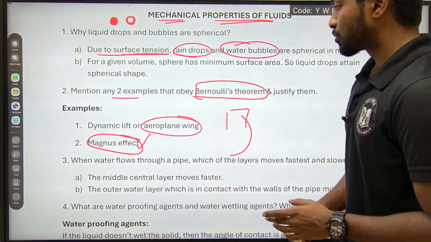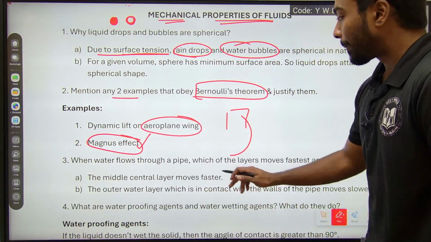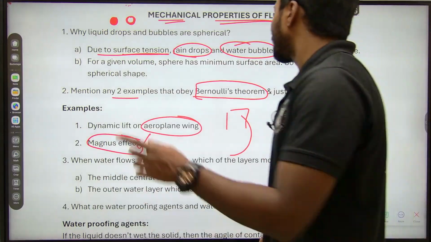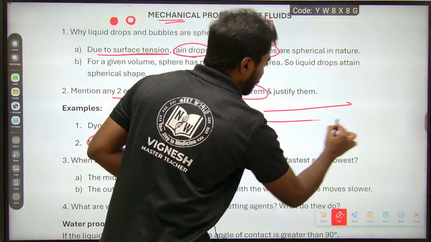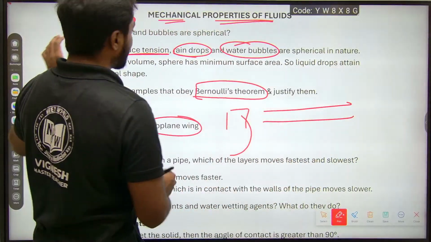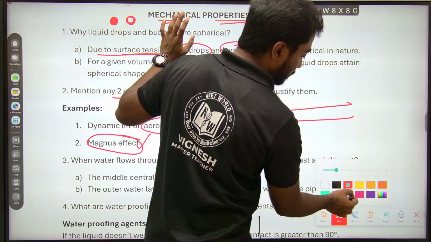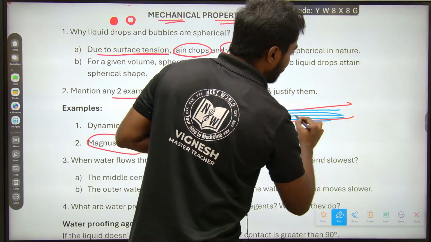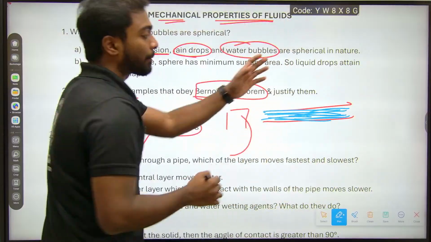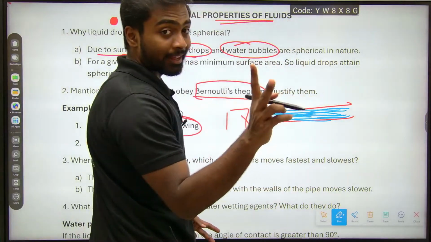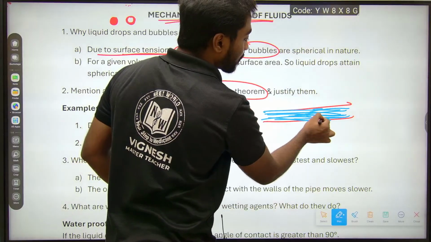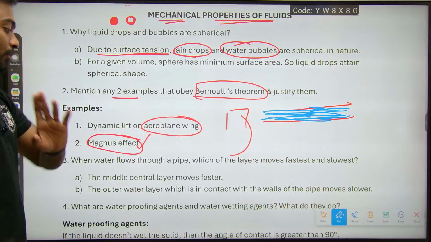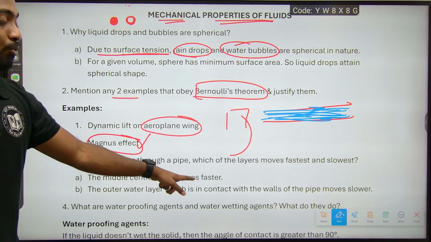Next one: when water flows through a pipe, which layer moves fastest and which slowest? Suppose this is the pipe and water is flowing through it in n number of layers. Two of the layers are attached to the surface, one at the bottom surface and one at the top surface. The middle center layer moves faster. Why?